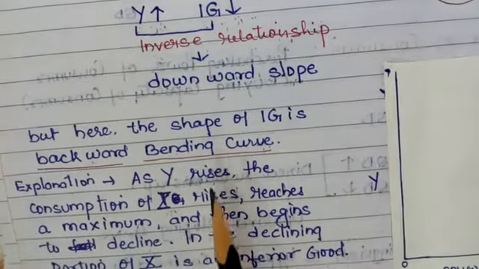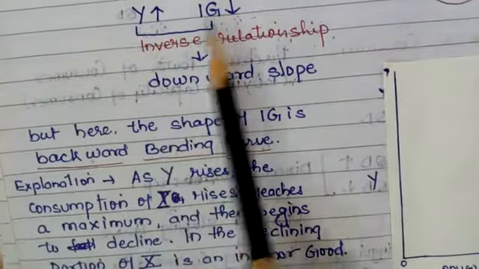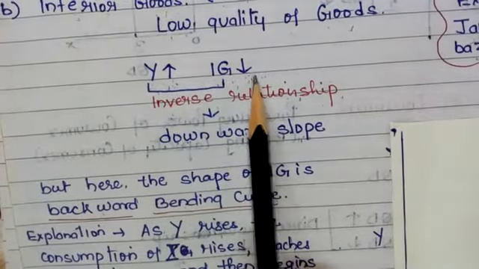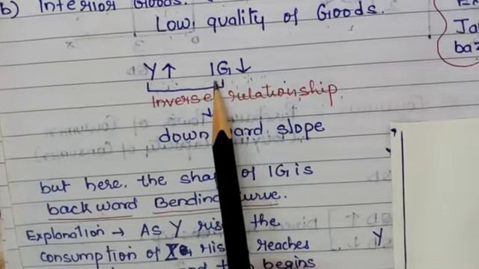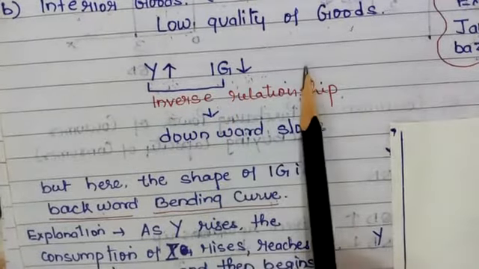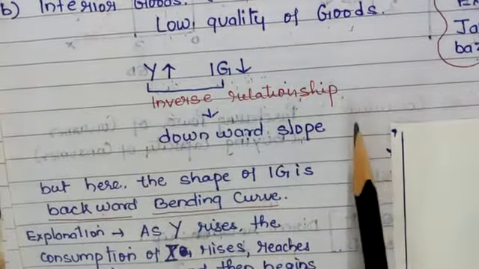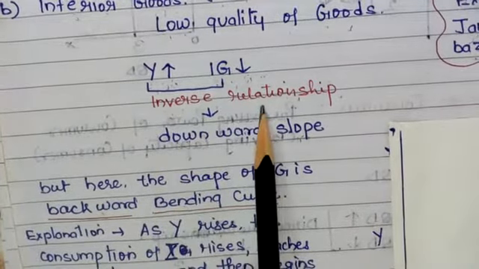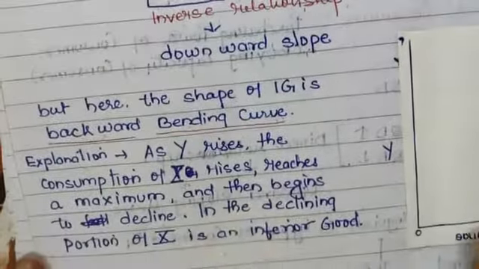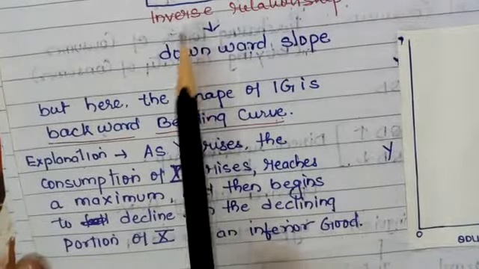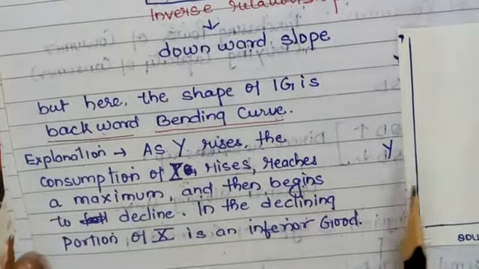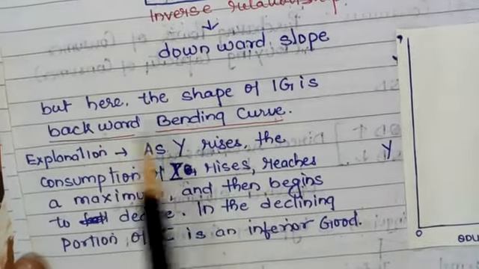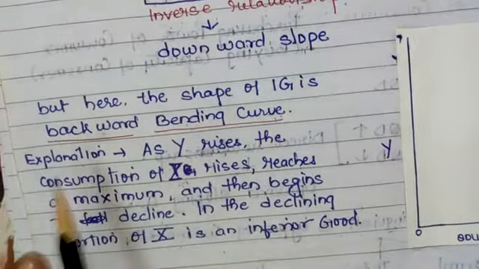Please remember this one. Income increases, inferior good decreases. Quantity demanded for inferior good decreases. That means according to the law of demand, it shows an inverse relationship. But here inferior good does not show an inverse relationship or downward slope. It shows a backward bending curve.